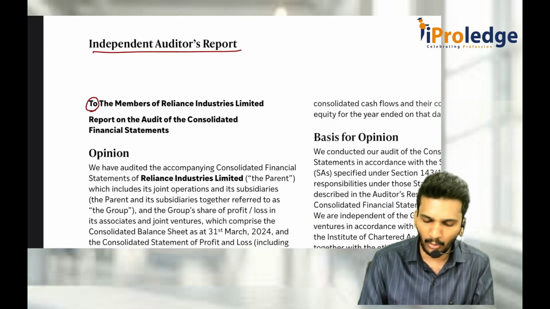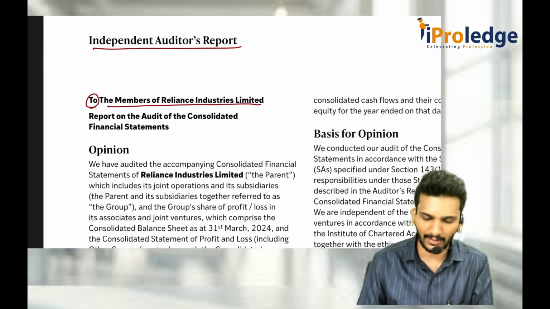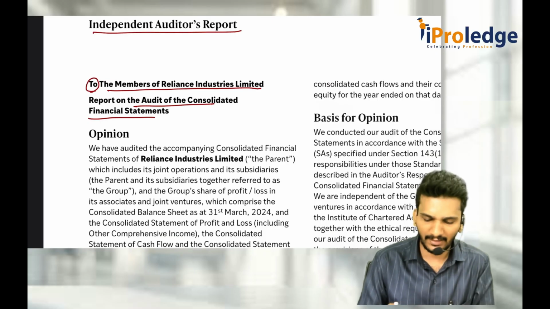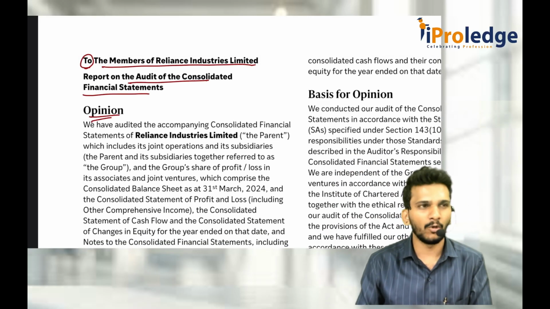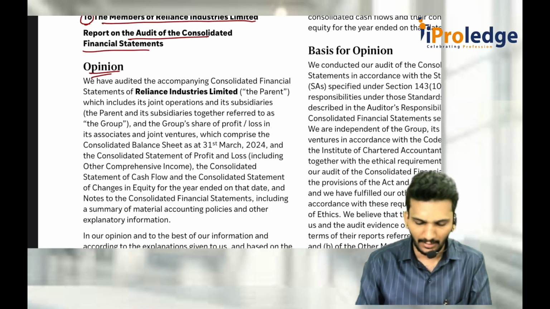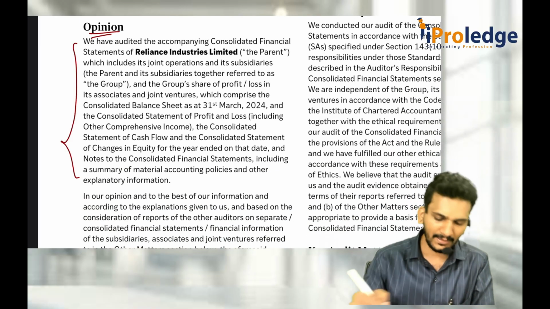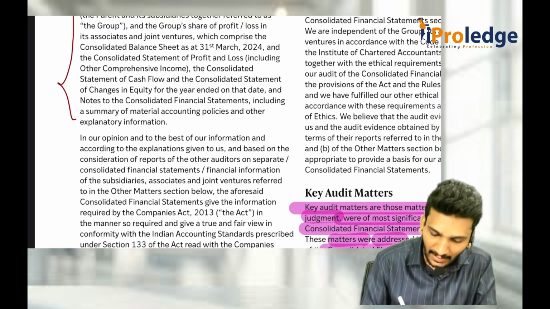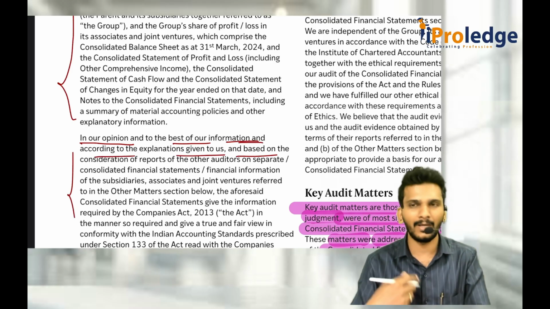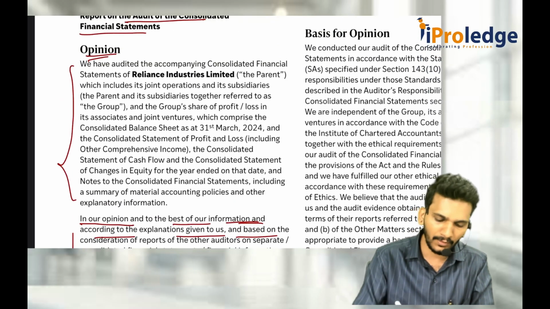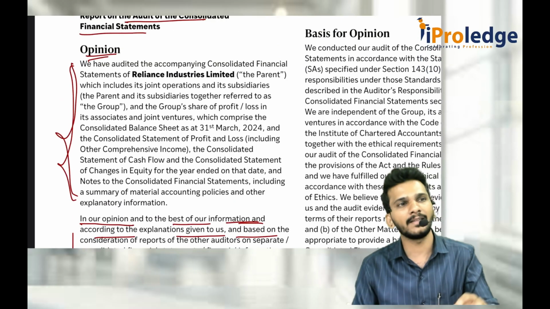Again, it is given to the members of Reliance Industries Limited. The report on CFS they are giving, okay. SFS is also there before this. Opinion they are giving. In the opinion, they should identify 5 elements. After identifying the 5 elements in this first paragraph, then they say, in our opinion, to the best of our knowledge and according to the explanations given to us, that is what I felt. But this first paragraph is mandatory for all companies' auditors.